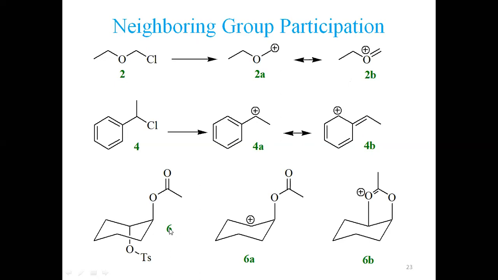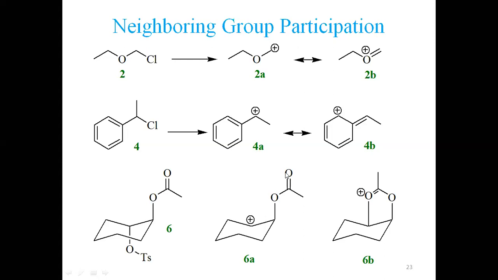Now look at structure number 6. When this group leaves, it generates a positive charge here. Now what happens in this case? The non-bonding electron pair on this oxygen is delocalized, it is not available. But the lone pairs on these 2 oxygens are localized 100%. That is why this oxygen shall coordinate with this.